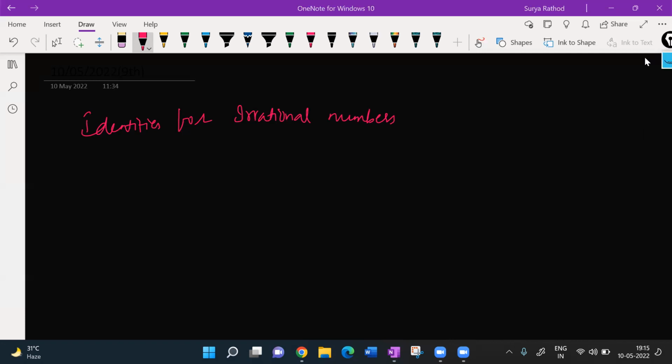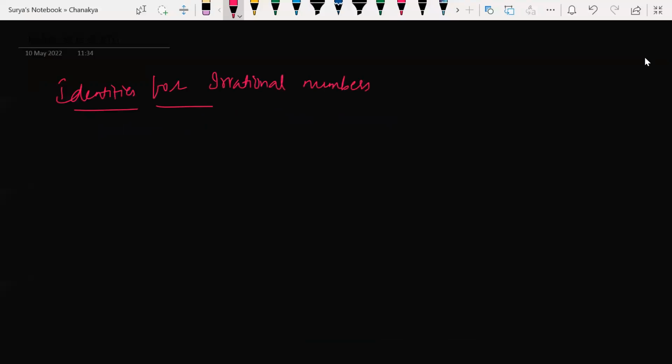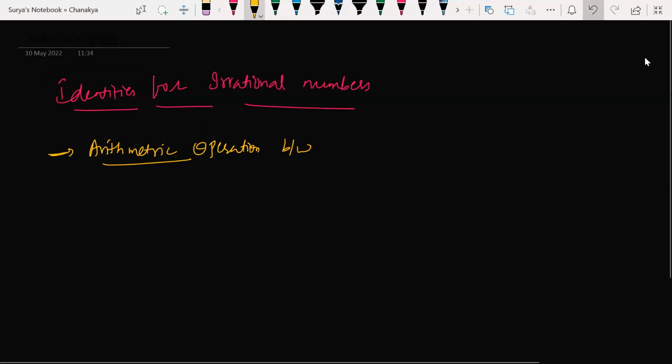What are the properties or identities of irrational numbers we can talk about? Already we know about arithmetic operations. Arithmetic operation is nothing but addition, subtraction. I'll be talking about that now.